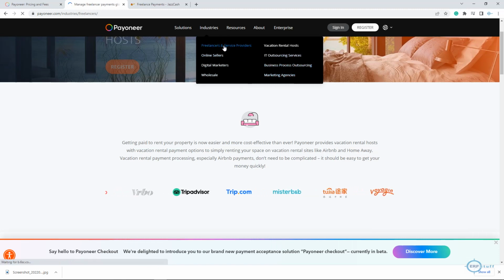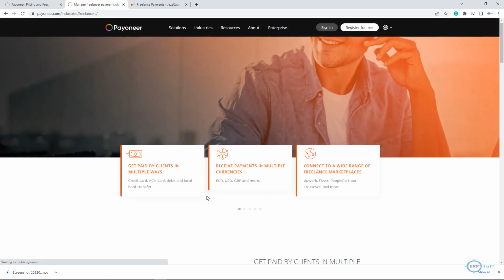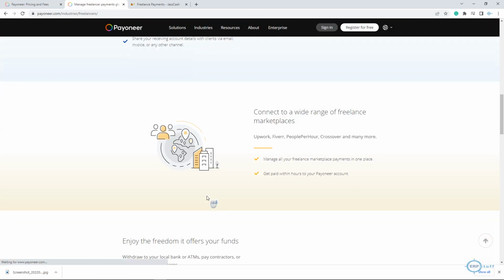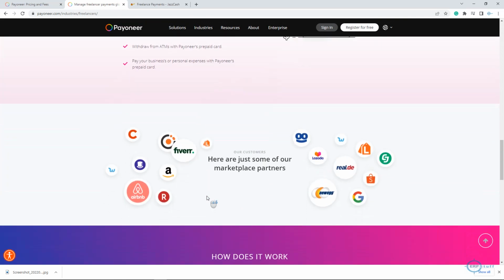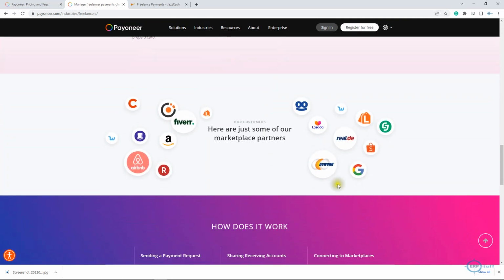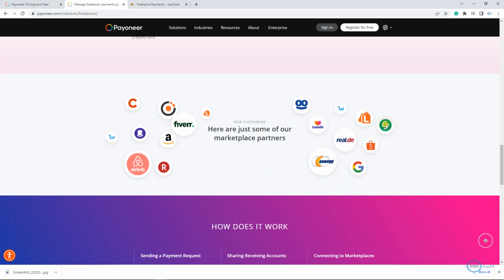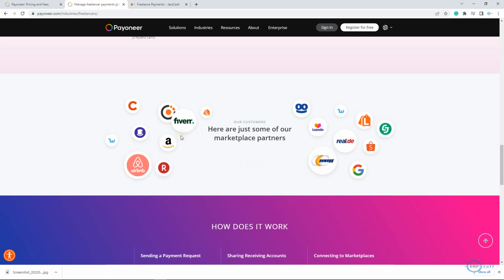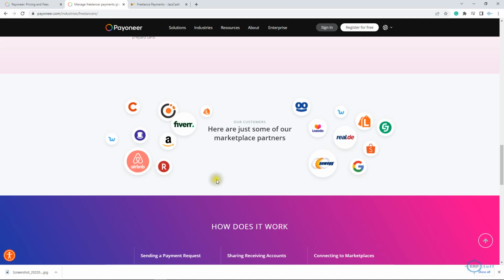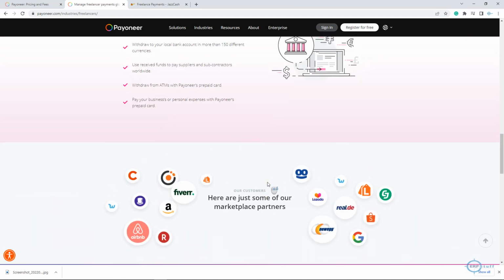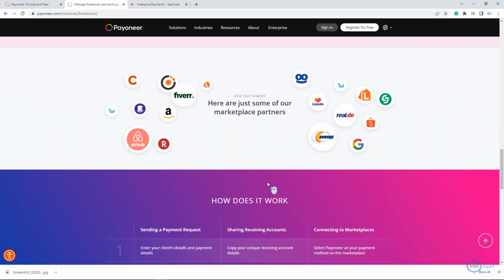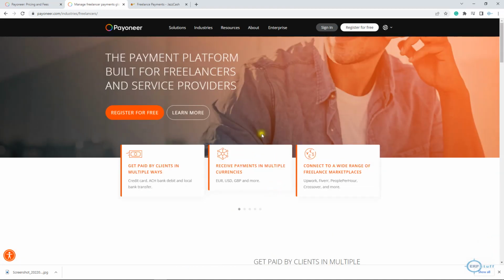Let's say if I go to freelancers, these are the related information. See here. Payoneer has ready integration with these marketplaces. If you are providing services on Fiverr, you can link it, or Lazada, Airbnb, etc. I mean, Amazon, anything. Okay, so this is your Payoneer account.